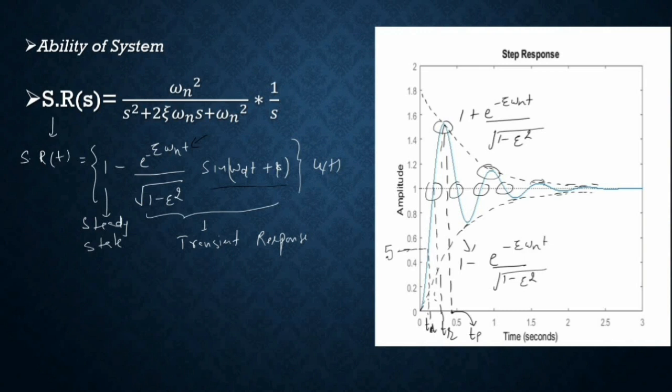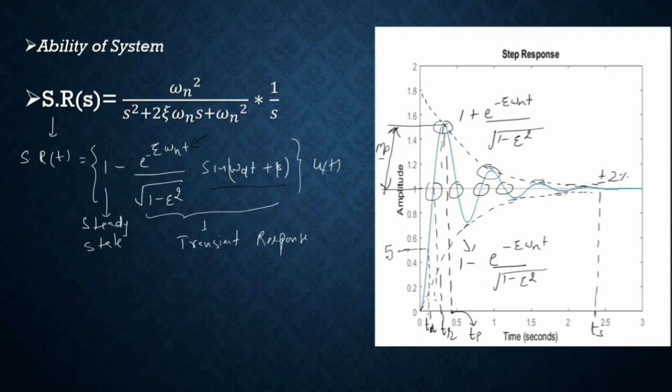Then we discuss the settling time. Settling time is when your response settles down within the tolerance band of plus minus 2% error, like this one. So this will be your settling time. And what is the overshoot? This will be the overshoot, the difference between the peak value and the final value of the response.